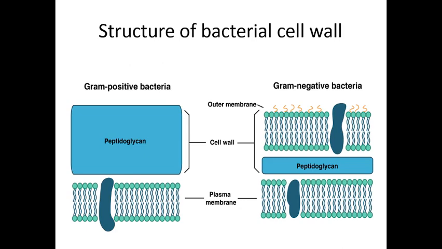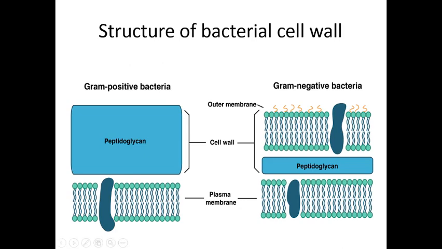The cell wall is an important structure of a bacterial cell, and it gives the shape, rigidity and support of the cell.